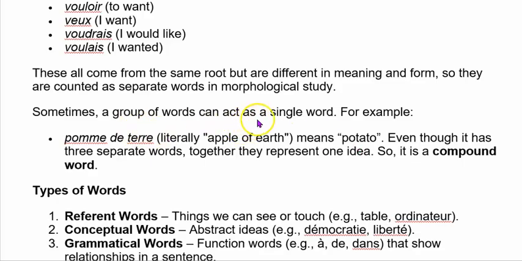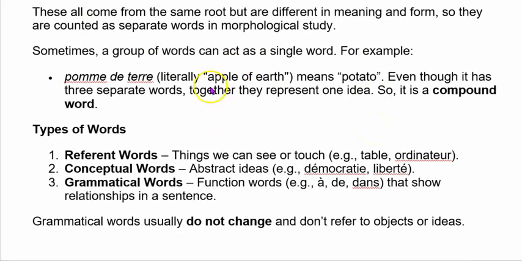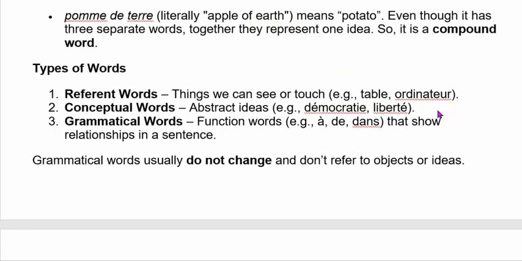Sometimes a group of words can act as a single word. For example, pomme de terre, apple of the earth, means potato. Even though it has three separate words, together they represent one idea. So it is a compound word.